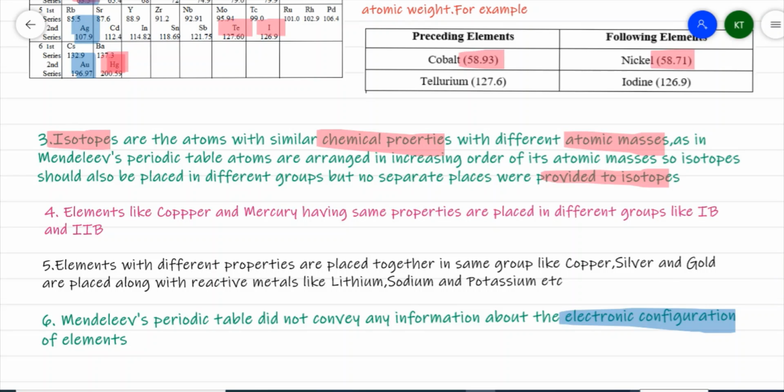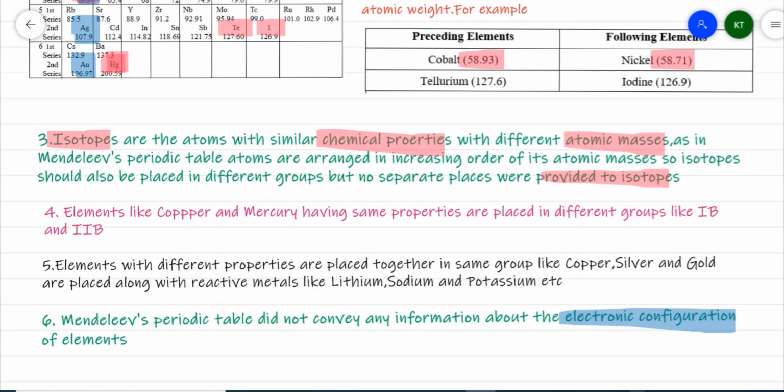These are a few limitations of Mendeleev's periodic law and periodic table, but still the credit is for the systematic classification of elements at that time. He has been considered the father of the periodic table because, no doubt, he was a genius. He left some spaces in his periodic table for yet-to-be-discovered elements, which gave acceleration to discoveries and to further research work.